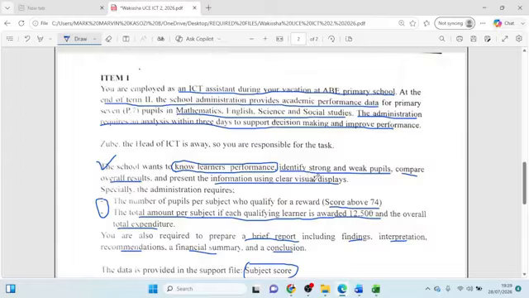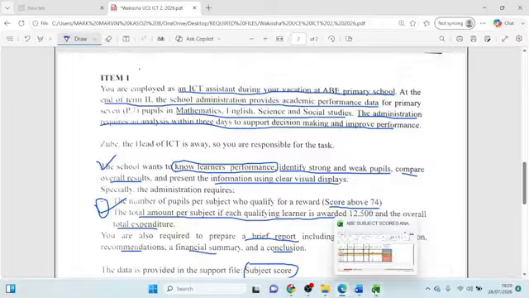Now before I go to the visual display of data, allow me to go to these two bullets as well. They are very important, and the learner was supposed to analyze them properly and then apply their knowledge with Excel, so that they can see the number of pupils per subject who qualify for a reward, and they should be above 74. They are telling us that those learners who qualify for a reward should be above 74. Yeah, above 74. That is 75 onwards. Those are the learners who qualify for a reward right there.